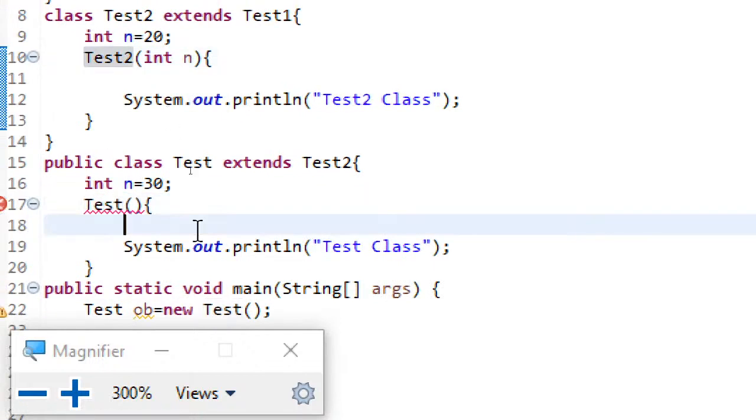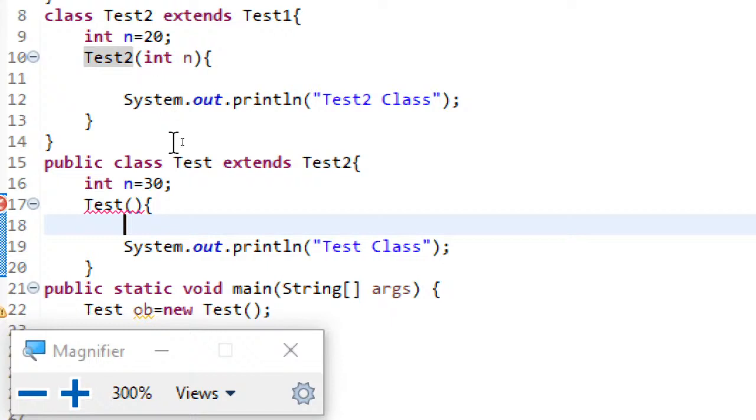What is happening here? As I said, this particular test implicitly will be calling the super parameterless. But when it is calling super parameterless, there is no such constructor, because the parent class constructor is now expecting an integer argument.